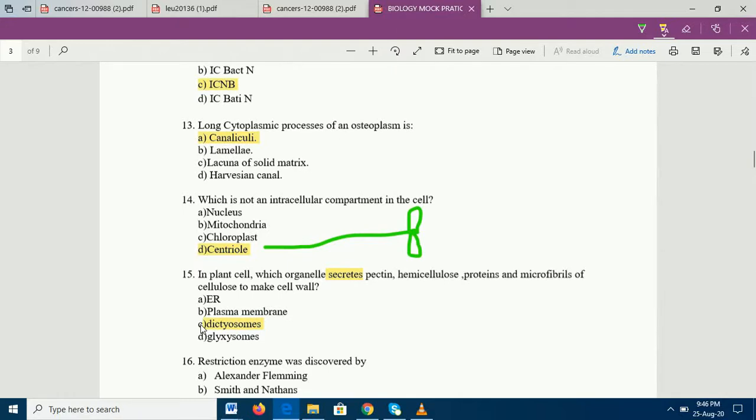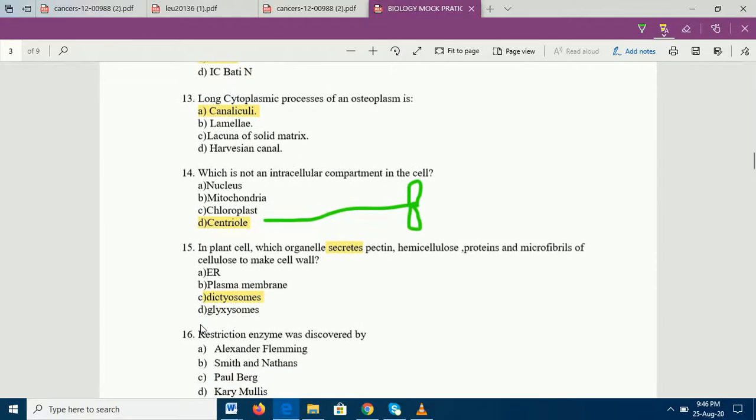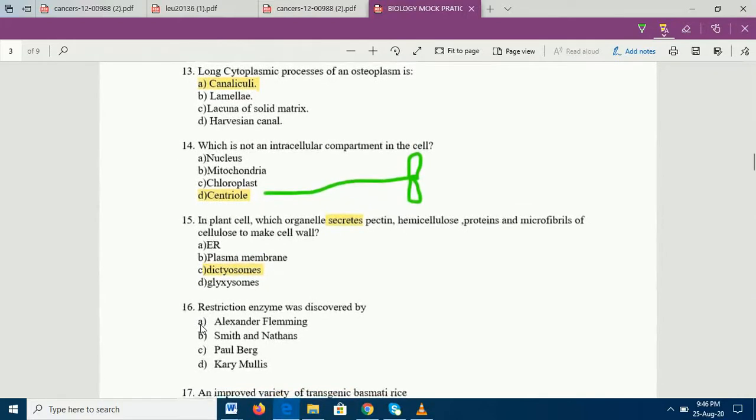So what are glyoxysomes then? Glyoxysomes are specialized peroxisomes which are found in plants, and they are very important in fat storing tissues, and they are responsible during the germination of seeds, and they are also present in filamentous fungi. Yes, this is all about glyoxysomes. So do not get confused with dictyosomes and glyoxysomes. Dictyosomes are very similar to Golgi bodies, and the function of glyoxysomes I just discussed. Okay.